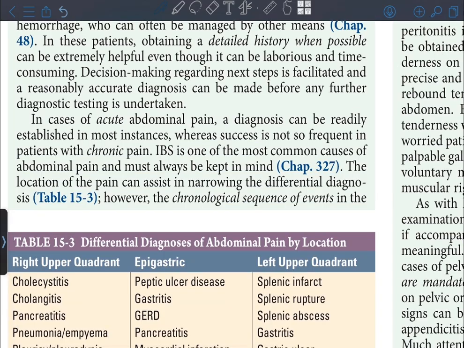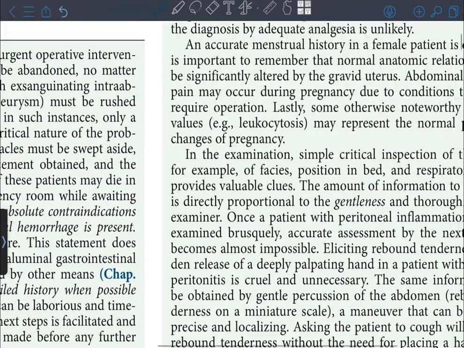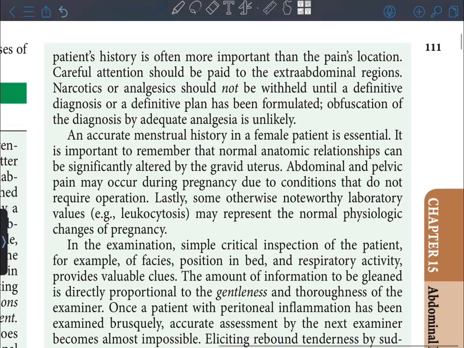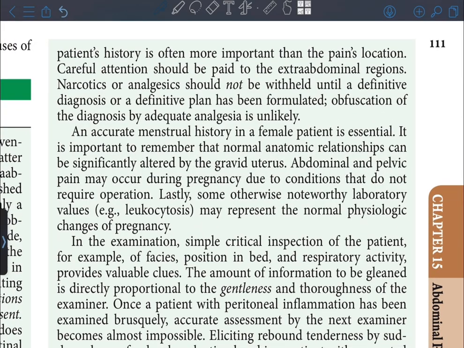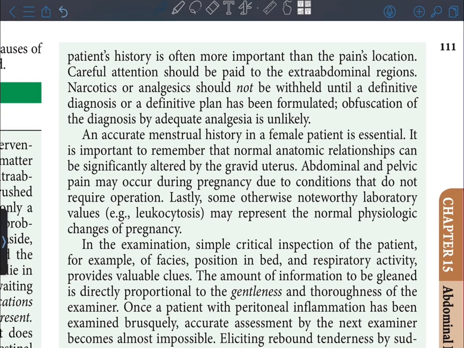However, the chronological sequence of events in the patient's history is often more important than the pain's location. Careful attention should be paid to the extra-abdominal regions. Narcotics or analgesics should not be withheld until a definitive diagnosis or a definitive plan has been formulated. Obfuscation of the diagnosis by adequate analgesia is unlikely. An accurate menstrual history in a female patient is essential. It is important to remember that